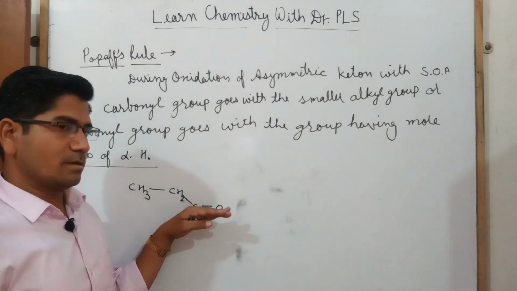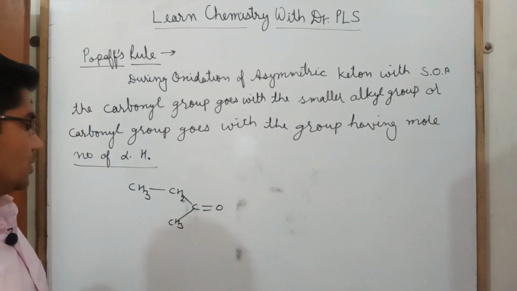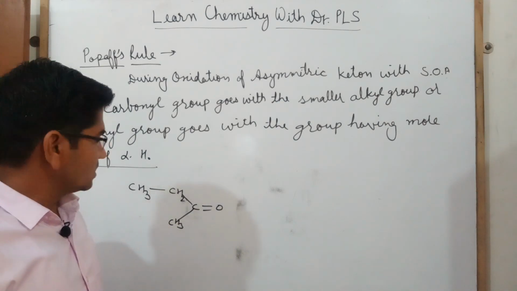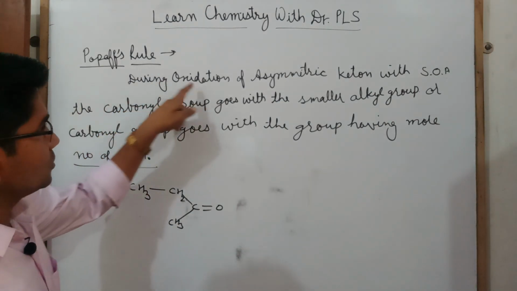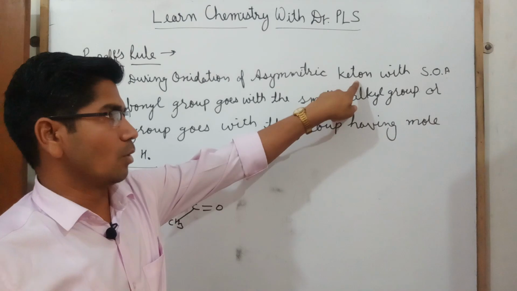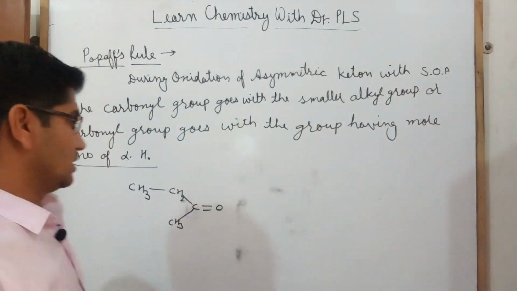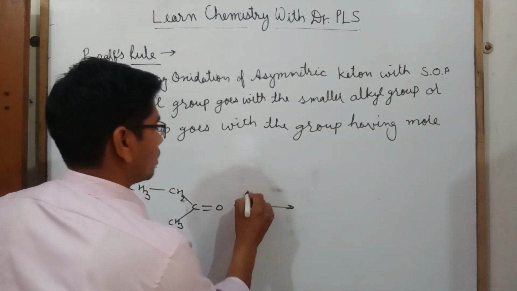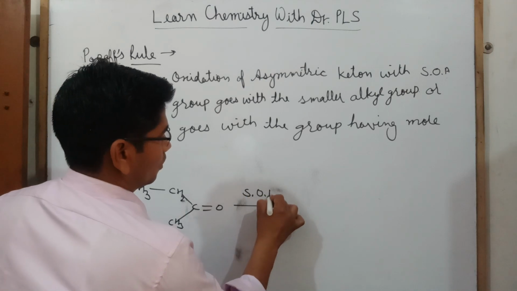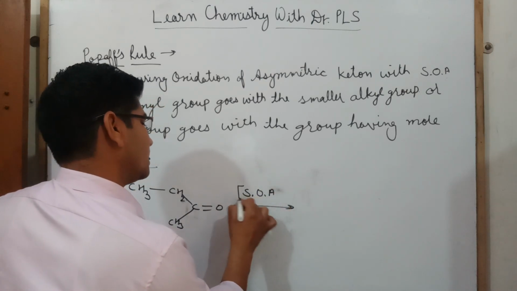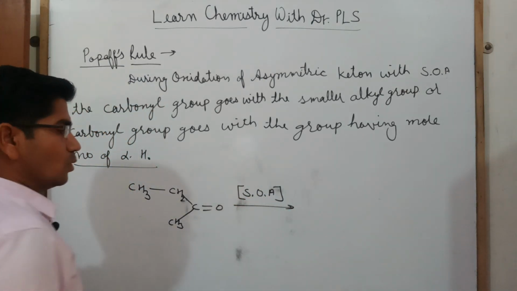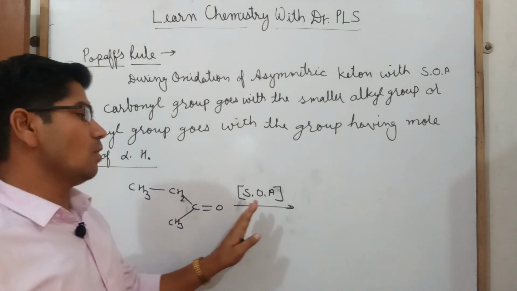This is not symmetric; we can't divide it into two equal parts. That's why this is an asymmetric ketone. During oxidation with a strong oxidizing agent, as we know a weak oxidizing agent cannot oxidize these ketones, so we have to use a strong oxidizing agent.